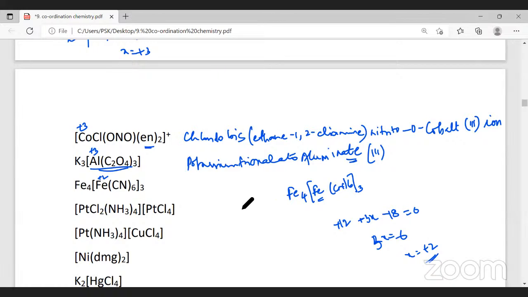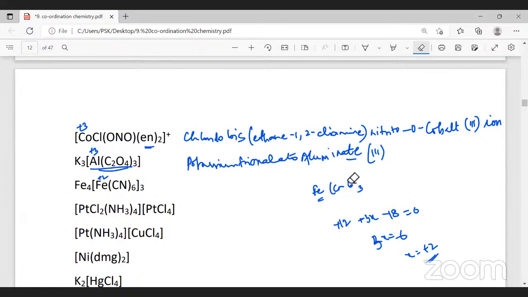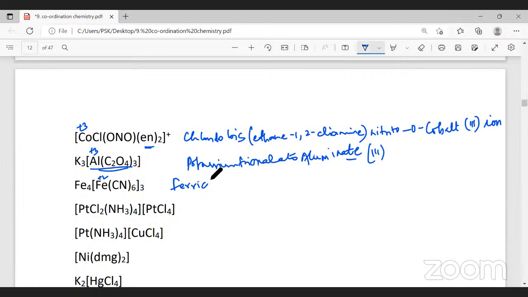How do I name this? This is named as ferric hexacyanidoferrate. The oxidation number of iron in the complex is what? Plus 2. So we name it as plus 2 like this.